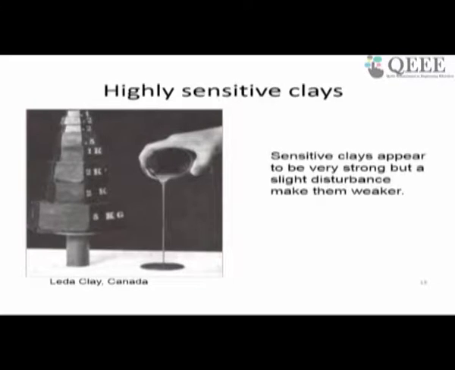Now, you might have heard about sensitive clays. One example is the Leda clay, which is very strong in a particular situation, as the picture shows. When it is in its proper structure, it can take a huge load, almost more than 10 kg. At the same time, with a little shaking, it almost becomes fluid because of the change in the structure. So some clays which are very sensitive in nature need to be investigated before we design any structure on them.